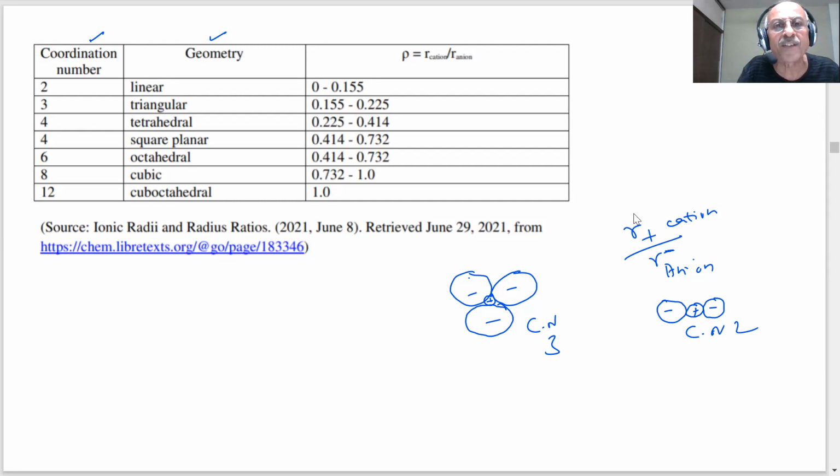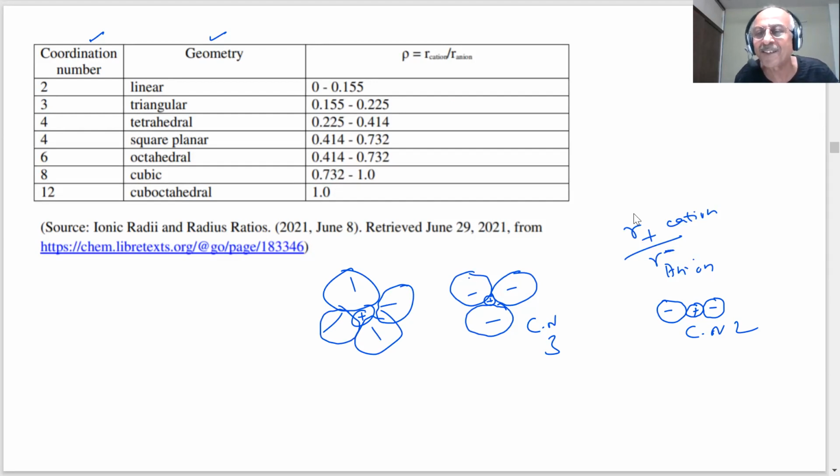So if the radius ratio becomes bigger than this, then what happens? It takes a tetrahedral. You know what a tetrahedral is, student. How do we draw that tetrahedral? You will see what I'm talking about. So in the tetrahedral, the radius ratio is this, and if the radius ratio is bigger than this, these are the negative ions, this is the positive ion, then it becomes square planar. You also already know the shape of the square planar.